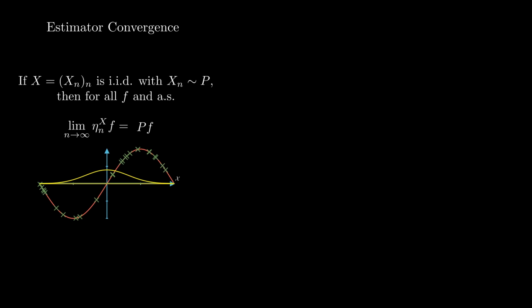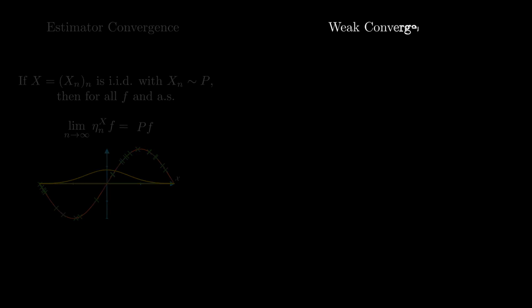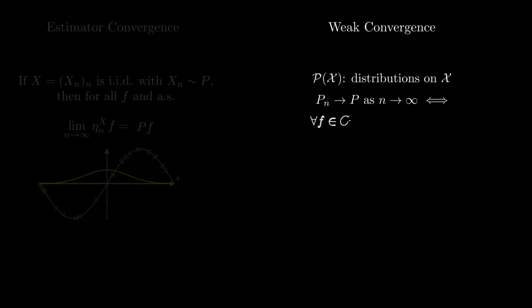There exist many non-equivalent ways of defining such a convergence. In this work, we focus on weak convergence. We begin by introducing P(X), the set of measures on X. Then, we say that a sequence of measures Pn converges to a measure P if the sequence of integrals of continuous and bounded functions converge, for any such function. Here, the functions f are called test functions, and Cb is the class of test functions. By changing the class of test functions, we get a different notion of convergence. The bigger the class, the more demanding the corresponding notion is.